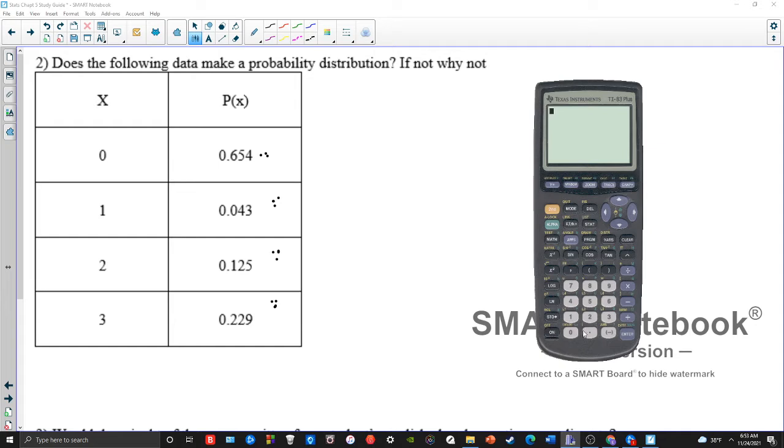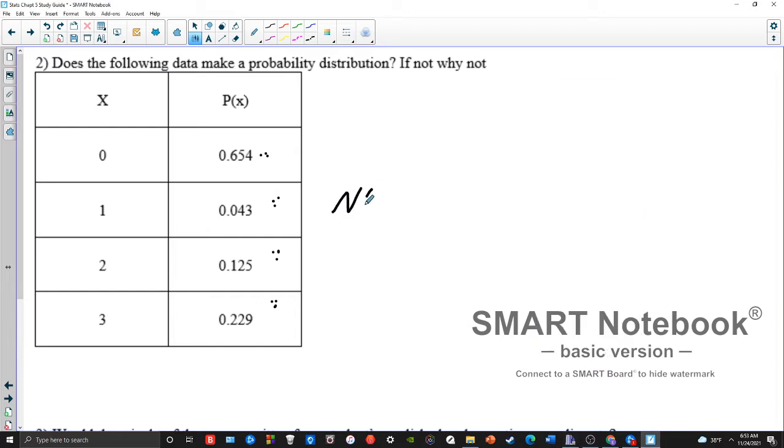So let me check the sum here. So 0.654 plus 0.043. I don't have high hopes because we have some pretty high probabilities in here, so I'm not thinking it's going to work, but let's see. 0.229. See, we're a little bit too high there. So this would be no, because the sum of the probabilities, P of x, is more than 1. And if the sum is more than 1, it cannot be a distribution.